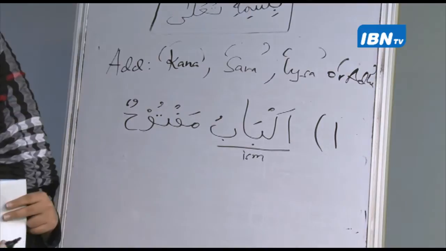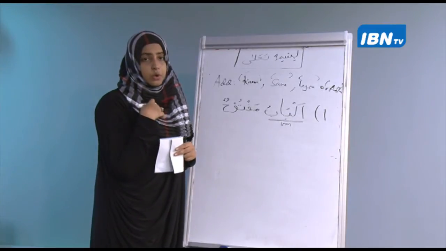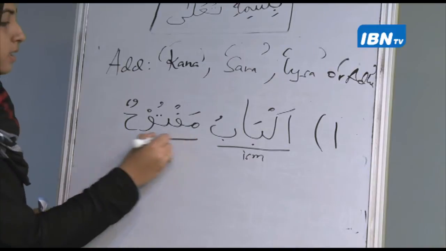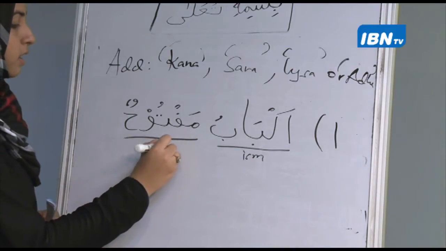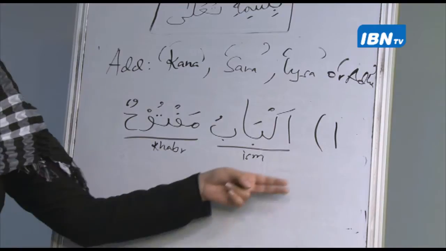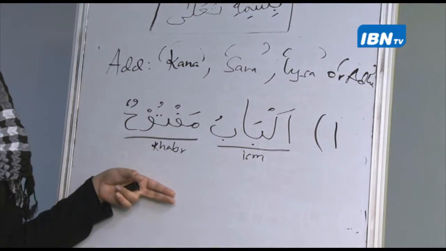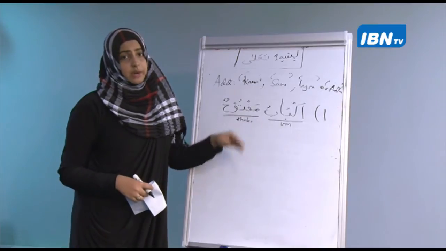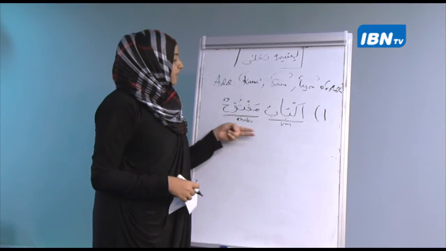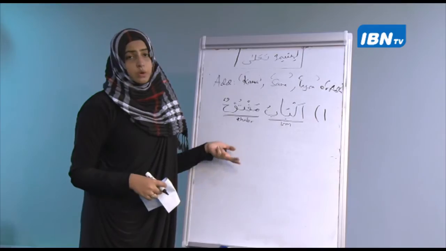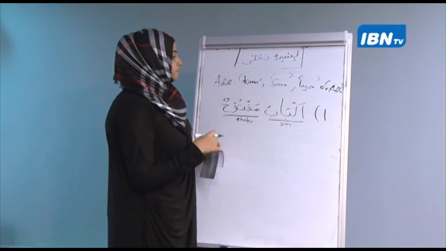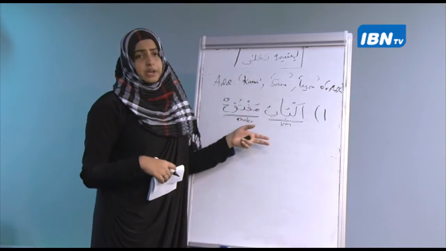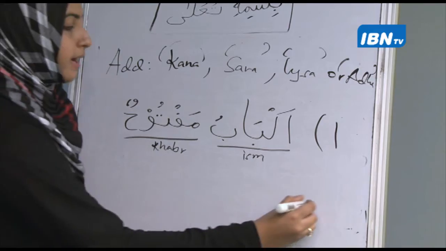And what is my khabar? What am I talking about the door? I am saying the door is open, right? So this is my khabar. So this is my subject and this is my predicate. I'll just give you one example and the rest you'll do on your own. So al-babu maftuhun, the door is opened. What appropriate word can I put here? I can say kana.